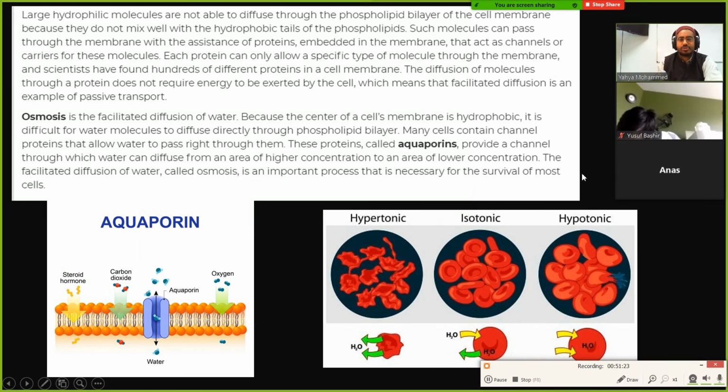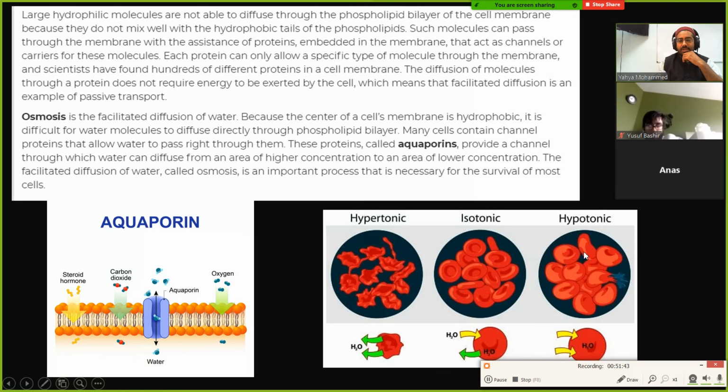Hypertonic means that the surrounding environment is very salty, a very high concentration of salt. The middle, isotonic, just means it's kind of normal. Whatever's inside is the same outside. So these blood cells are not shriveling and they're not expanding.